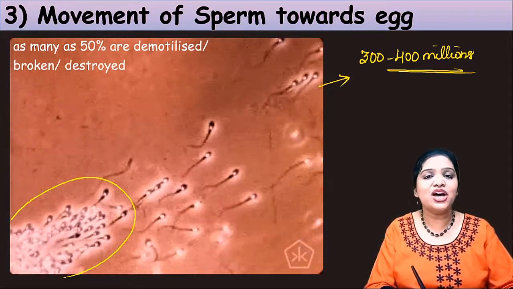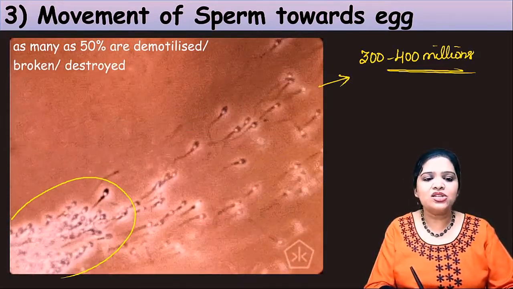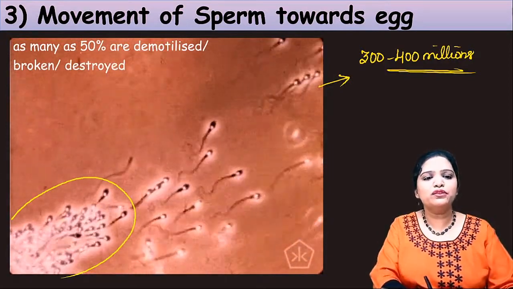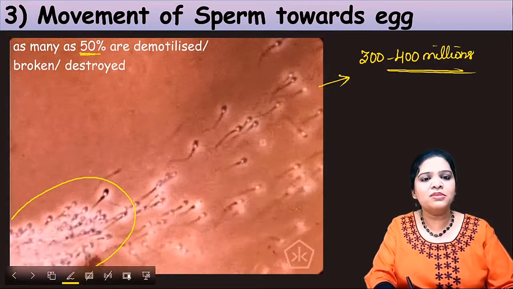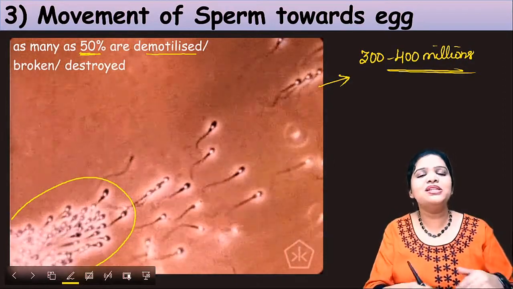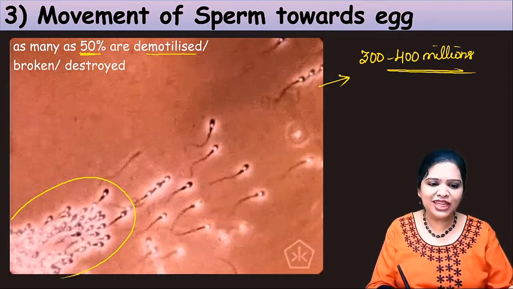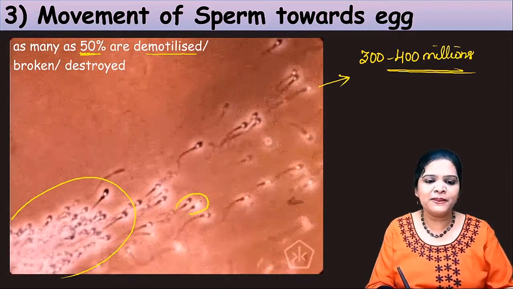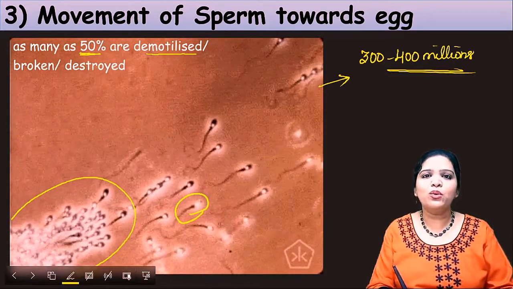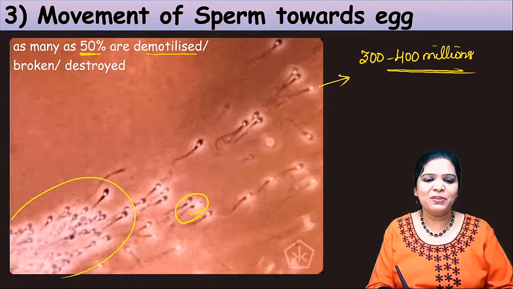And in this race, what happened? At the starting point itself, almost 50% of the sperm get demotilized. That means they lose their motility. They are not able to move faster. Look at this picture. This sperm is not moving at all. Only the tail is whipping, right?